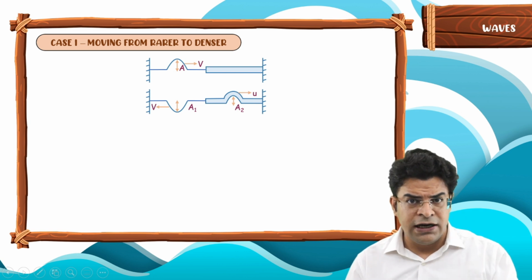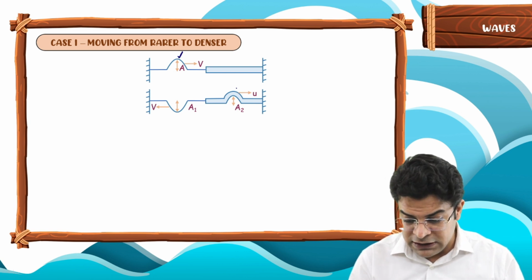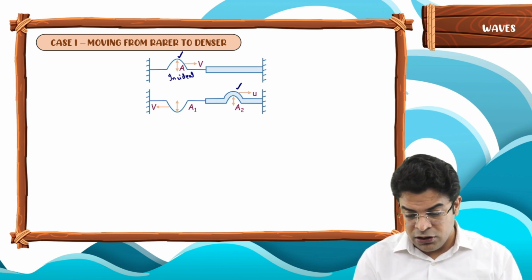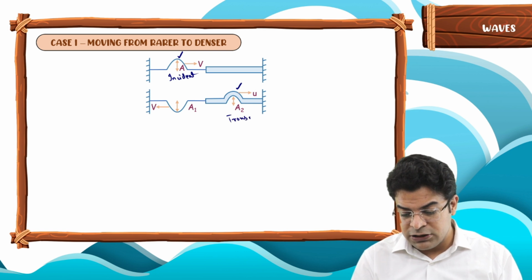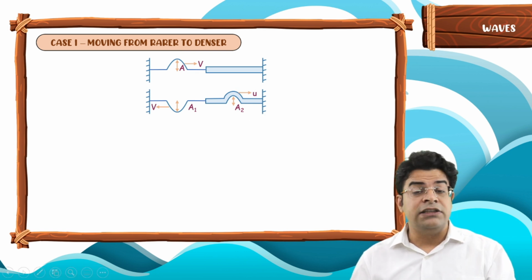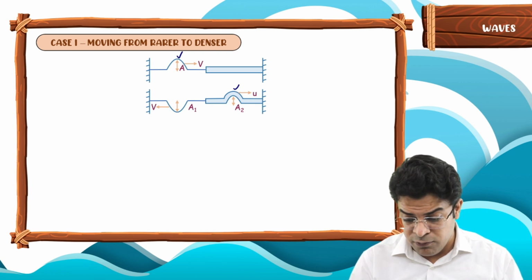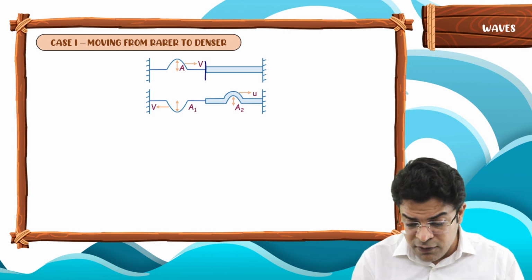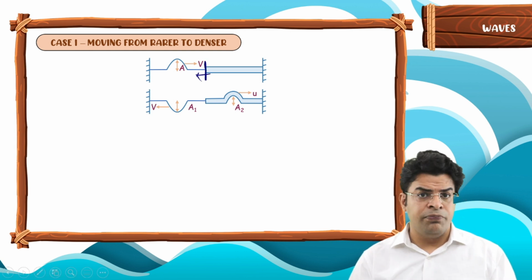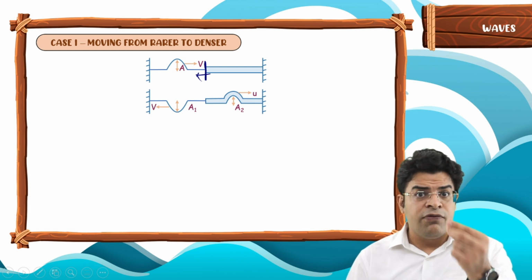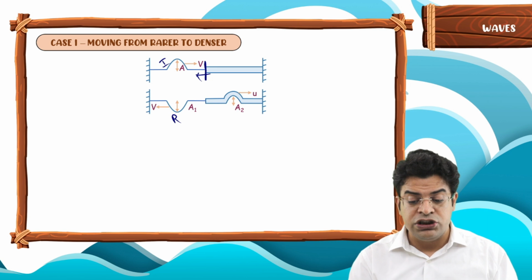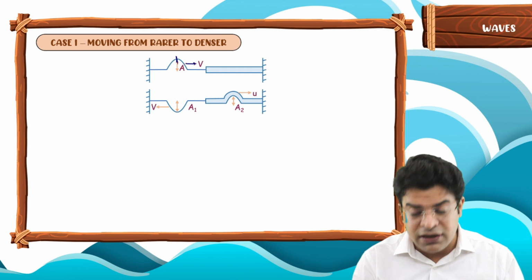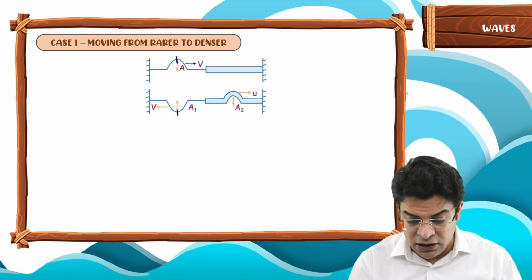What I want you to understand here is that the transmitted pulse is in the same phase as the incident pulse. This is the incident pulse. This is the transmitted pulse. So the transmitted pulse is in the same phase as the incident pulse. The crest goes into the denser medium as a crest. While when reflected from the interface of a denser medium, the reflected wave undergoes a phase change of pi. It means that what went in as a crest got reflected back as a trough.